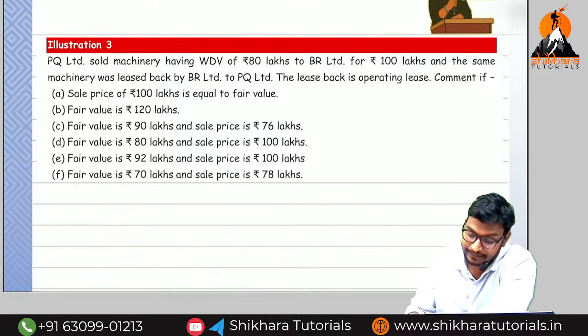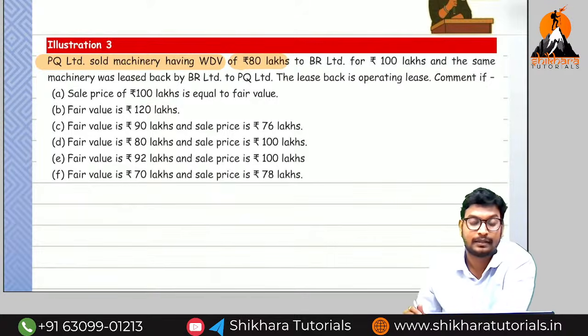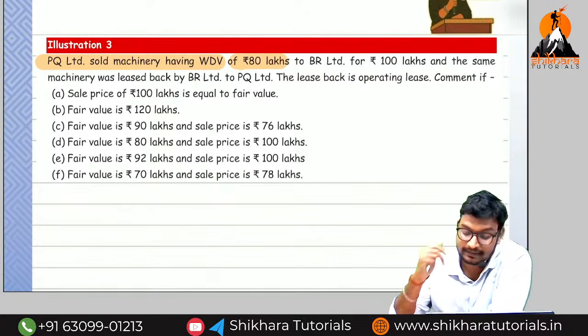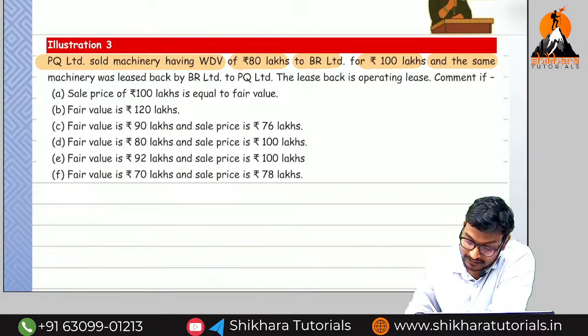Okay guys, I'm going to start. PQ Limited sold machinery having a WDV of 80 lakhs. Here the book value is 80 lakhs, sold to BR Limited for 100 lakhs, and the same machinery was leased back.